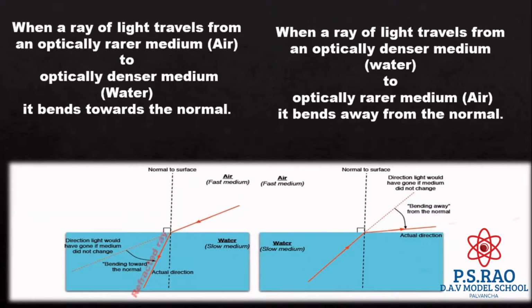What happens when light rays travel from one medium to another medium? When a ray of light travels from an optically rarer medium to an optically denser medium, it bends towards the normal. When a ray of light travels from an optically denser medium to an optically rarer medium, it bends away from the normal.